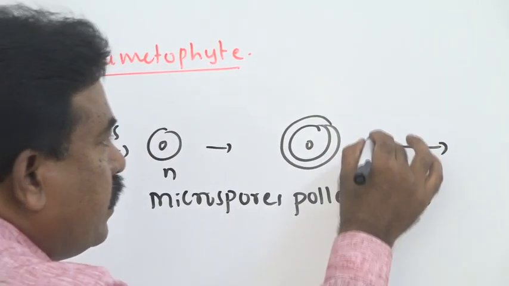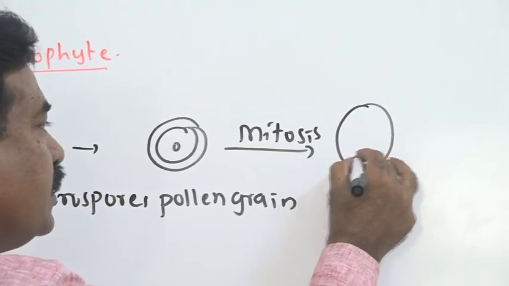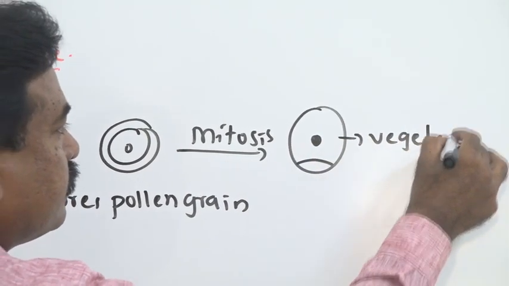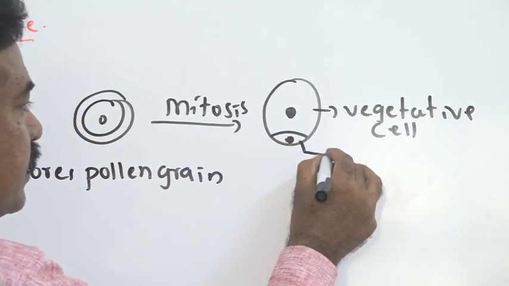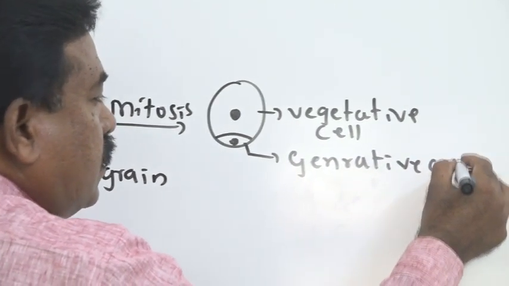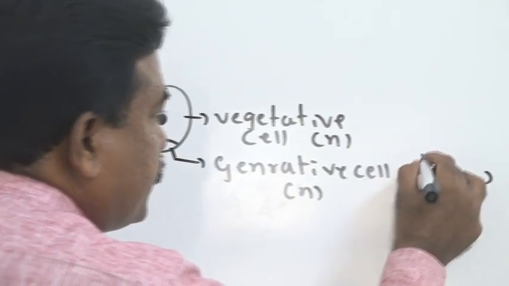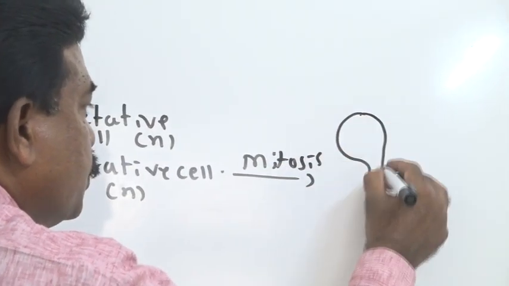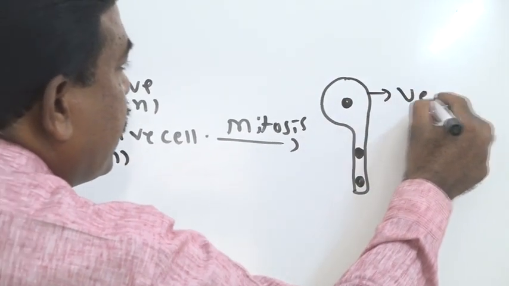Then this pollen grain undergoes mitosis and produces two haploid cells, one large vegetative cell, which helps in nourishment of sperm, and another one, the generative cell. Next, that haploid generative cell undergoes mitosis once again. As a result, two haploid sperms are formed along with one vegetative cell.